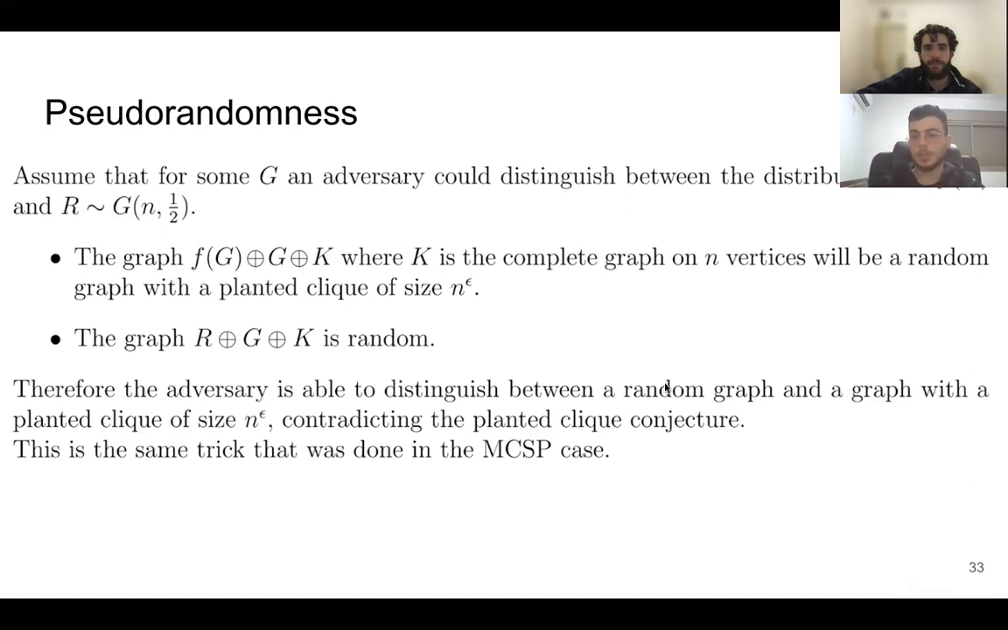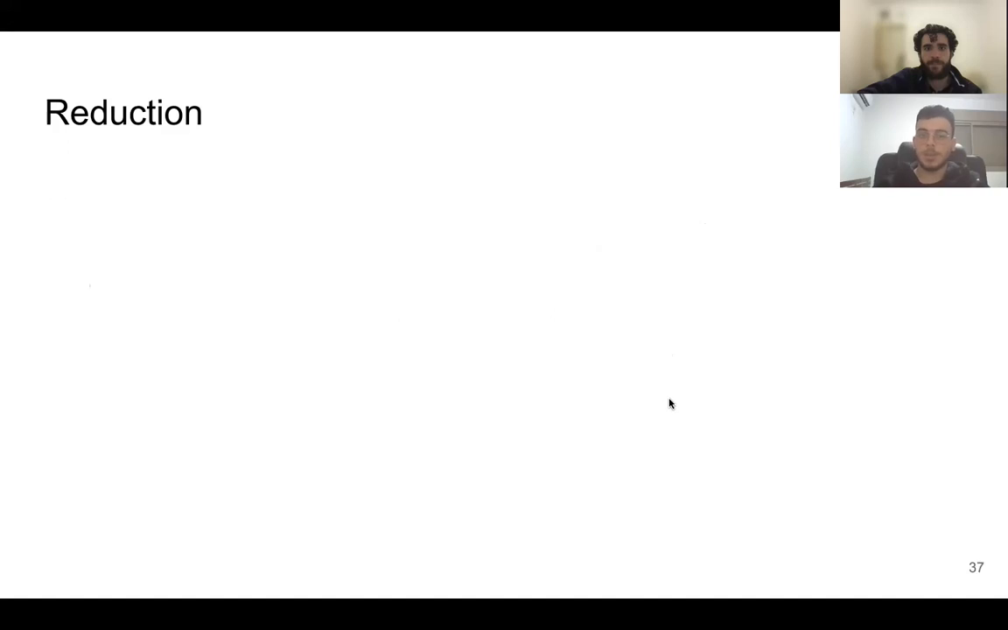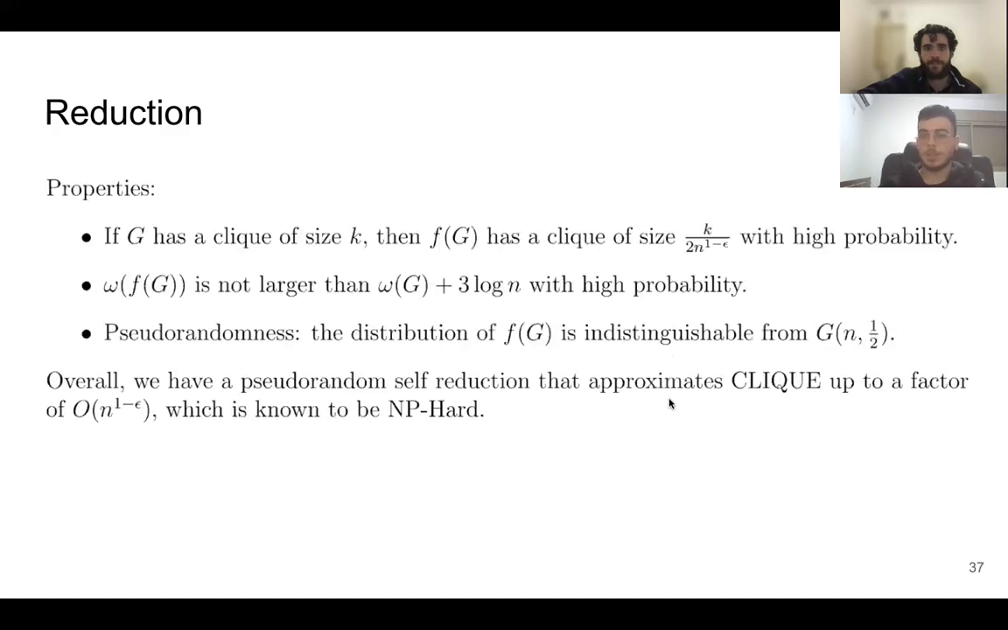A similar trick was used in the MCSP case, pretty much the same sort of trick. So we have pseudorandomness. In total, what we have is a pseudorandom self-reduction that approximates clique up to a factor of n to the power of 1 minus epsilon, which is known to be NP-hard. So there is a reduction from clique to the approximation of clique, and we can compose these reductions and get overall a pseudorandom self-reduction from clique to itself.